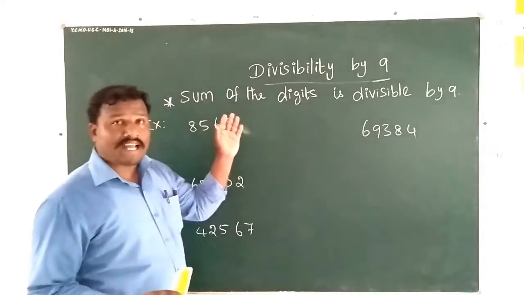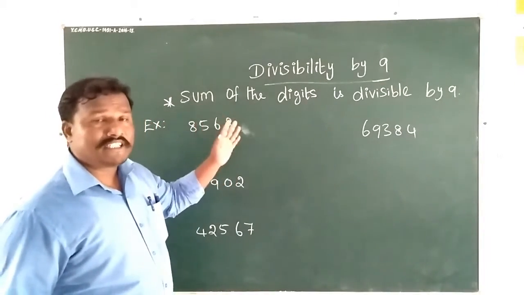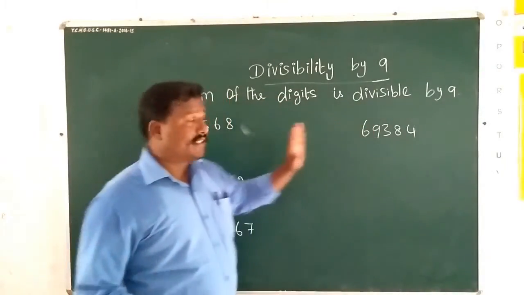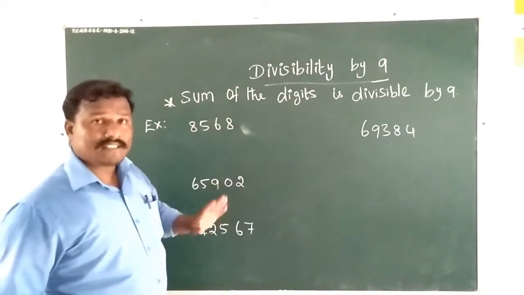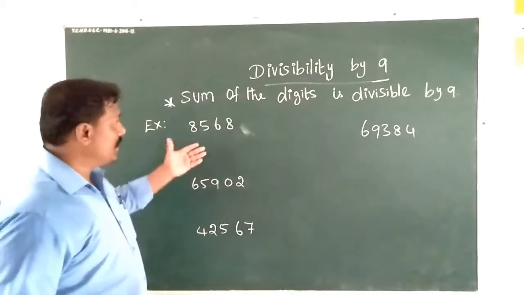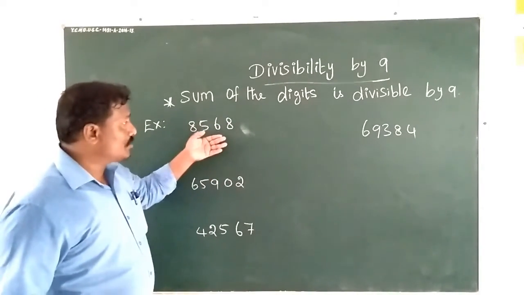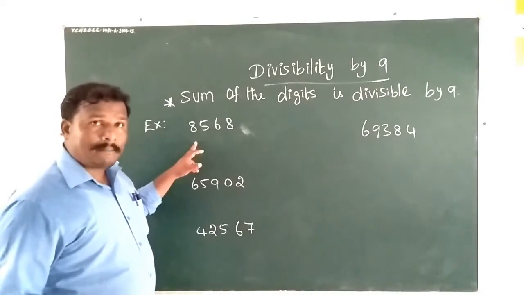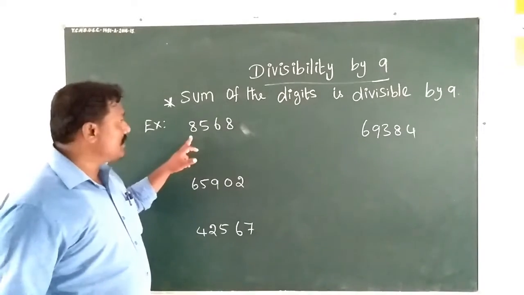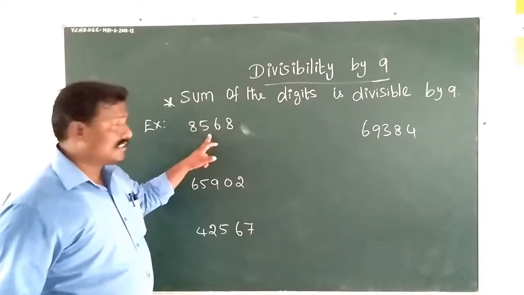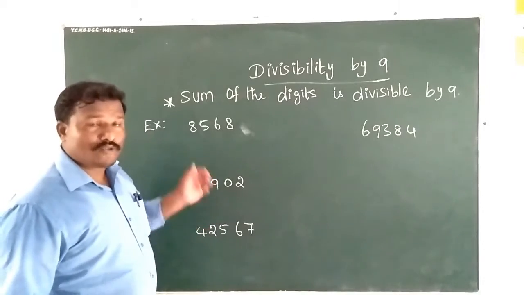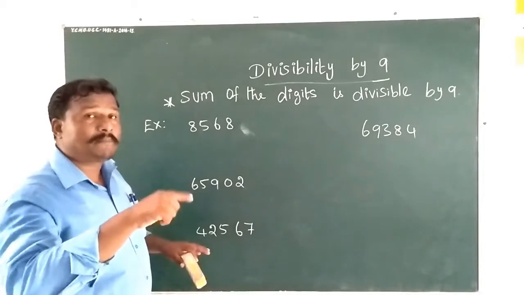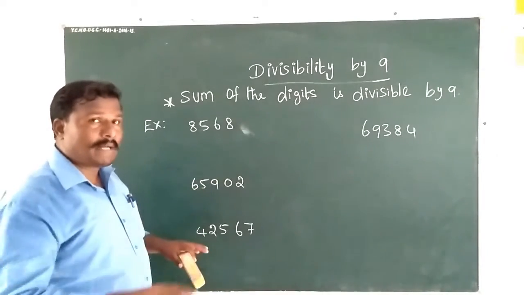The divisibility rule of 9 is: if the sum of the digits is divisible by 9, then the whole number is divisible by 9. Each number in it we call a digit, for example 8 is a digit, 5 is a digit, 6 is a digit, 8 is a digit. We add all the digits. If the total is divisible by 9, then the whole number is divisible by 9.